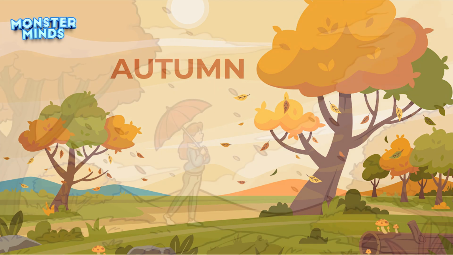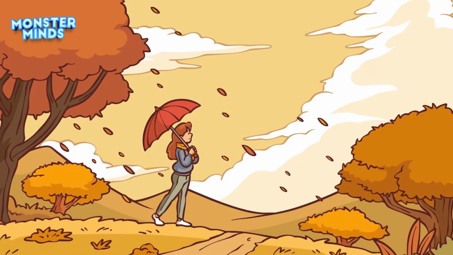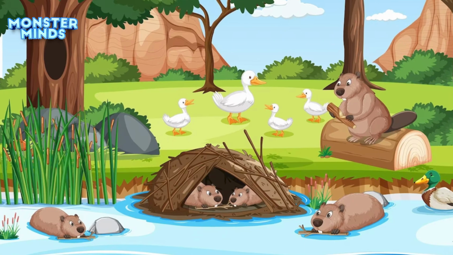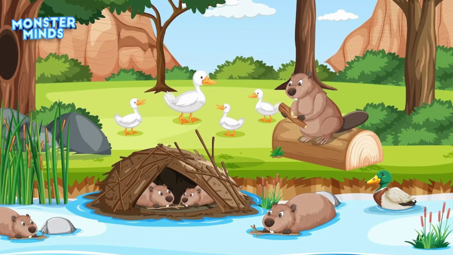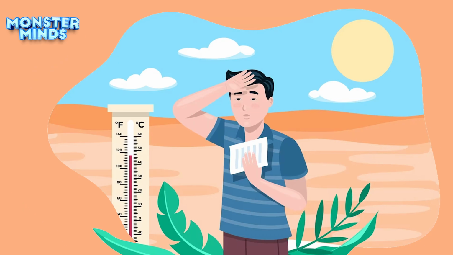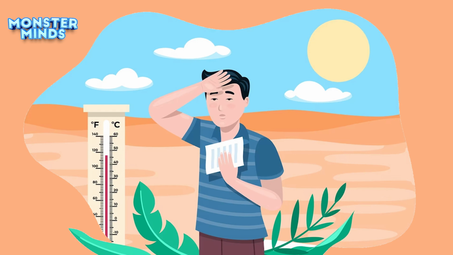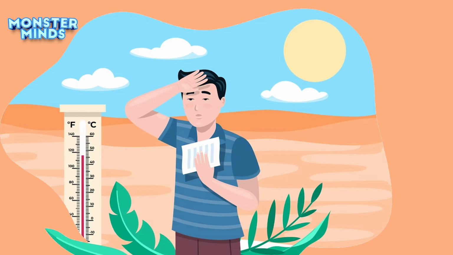Autumn. Autumn marks the transition towards winter. Animals go into hibernation, and the trees start shedding their leaves in preparation for winter. The days become shorter, and the temperatures become chilly.